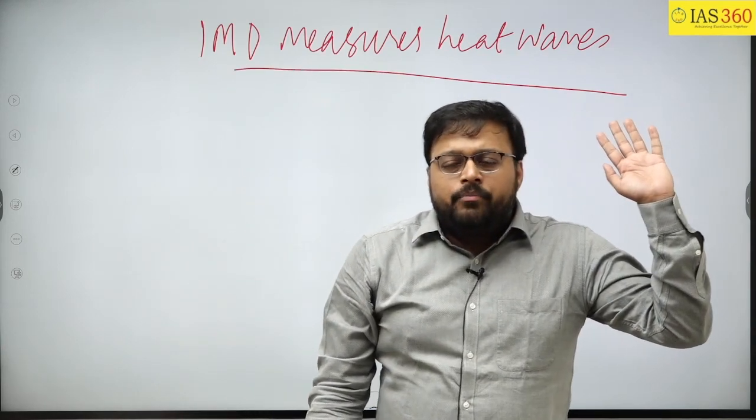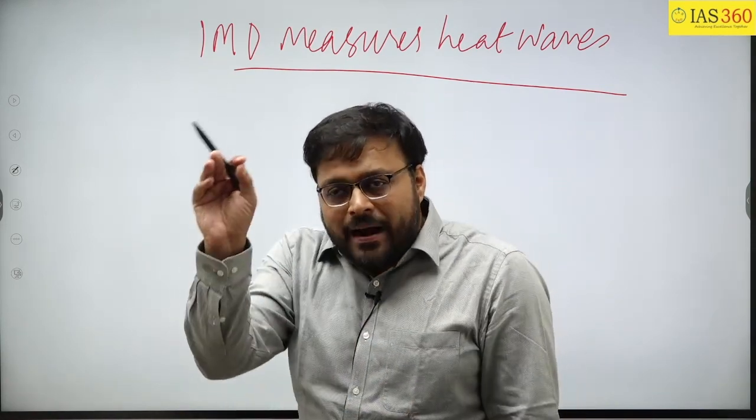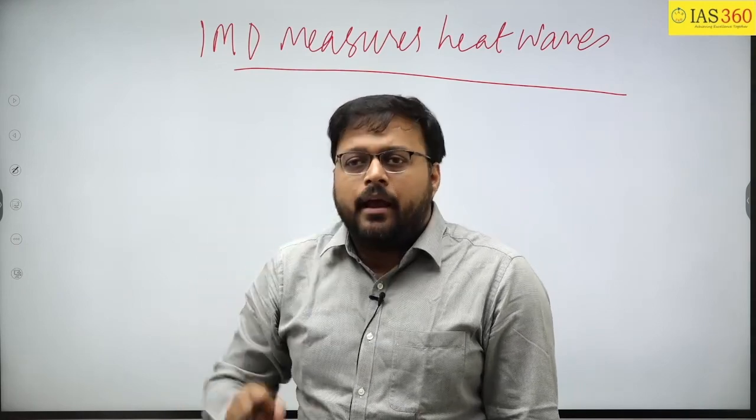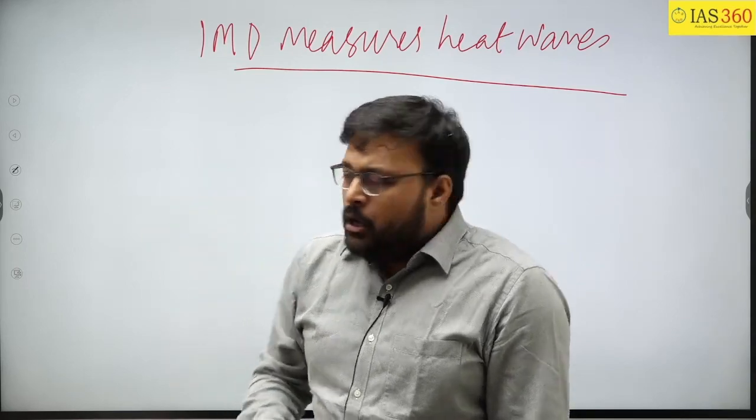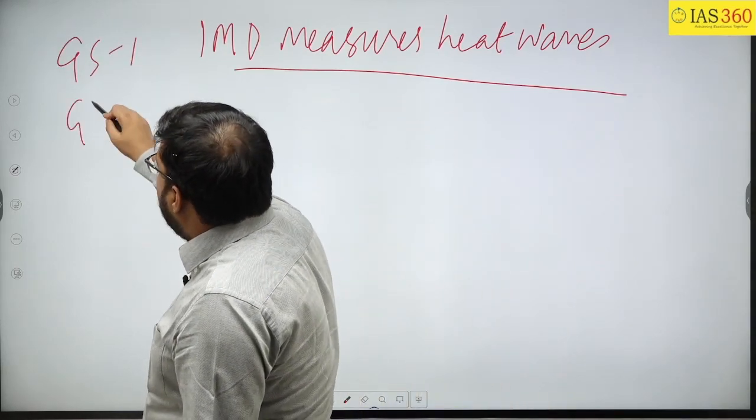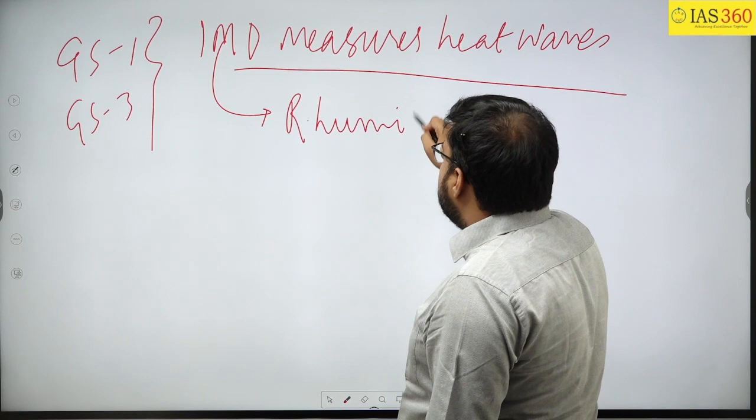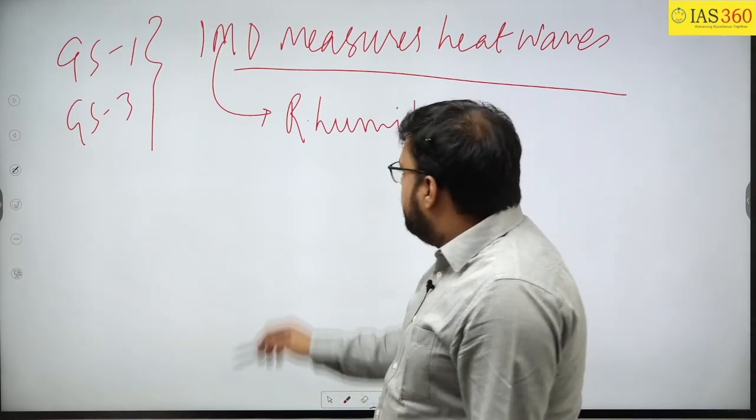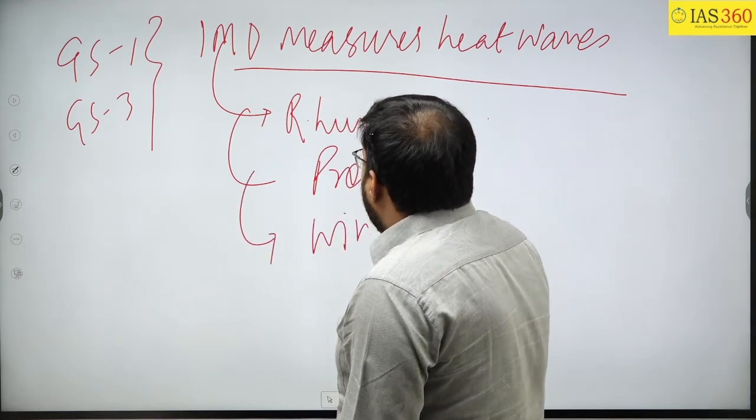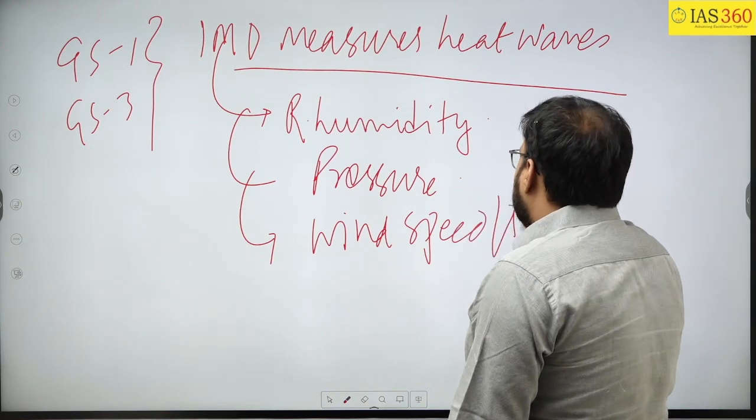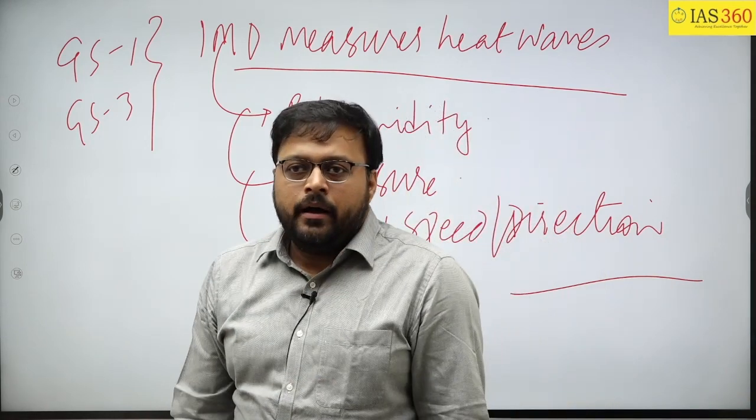So they can say that okay, heat wave is defined like this, but what are the different factors that the IMD is considering whenever they are telling that a particular temperature is more than the normal? This can be asked in GS paper 1 and GS paper 3. So you will say that they are looking into relative humidity. Then they are looking into pressure, obviously high pressure, low pressure. Then they are looking into wind speed and direction. These are the things that they are looking into for the measurement of the heat waves.